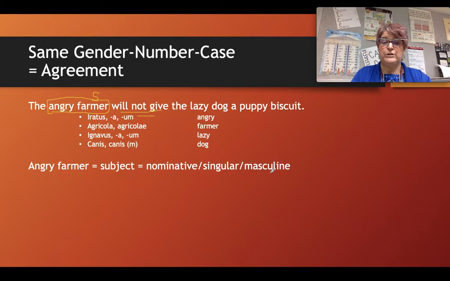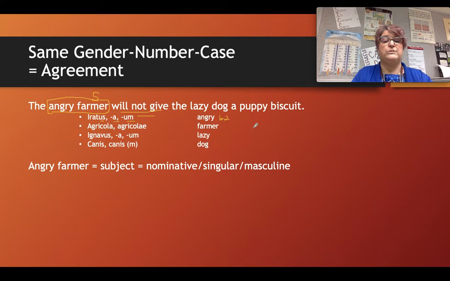Now it's important for you to have your list of noun and adjective endings in front of you. And the first thing that I'd like for you to do would be to write the word farmer in its nominative, singular, and masculine form. Then, once you've gotten that written on your paper, I'd like you to think about the adjective angry. We can see from the fact that it has us, a, and um on it that it belongs to first and second declension.